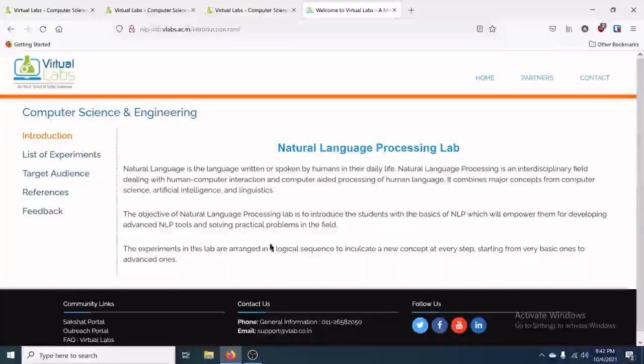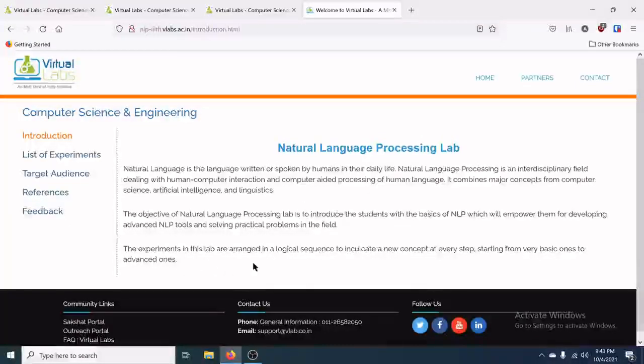So the objective of this natural language processing lab is to introduce the students to the basic concepts, and this will definitely empower you to develop advanced NLP tools such as the voice assistants you are using in your cell phones, and also to solve practical problems in various fields of AI and linguistics.